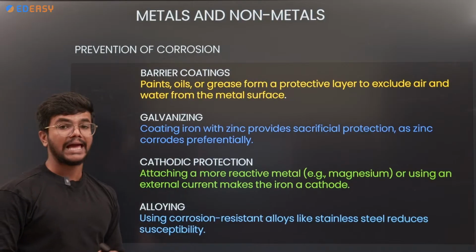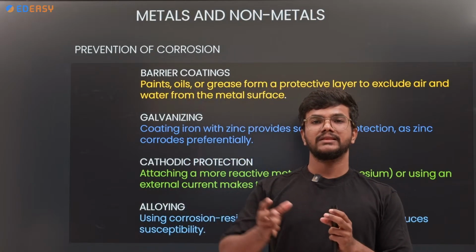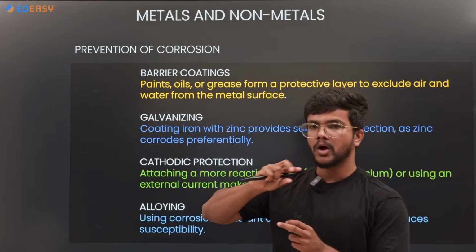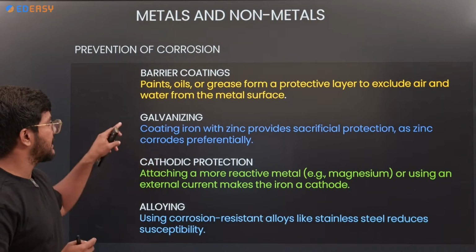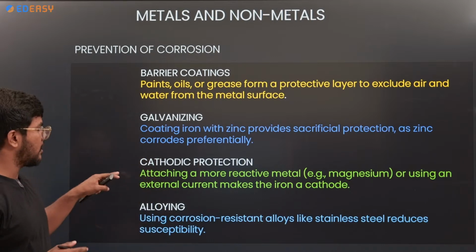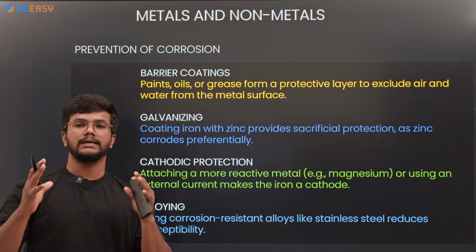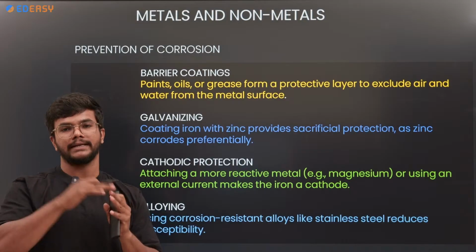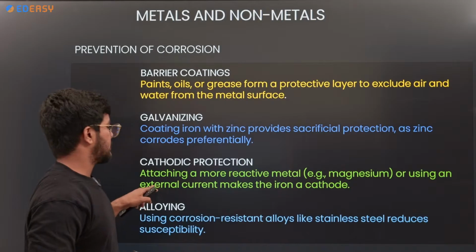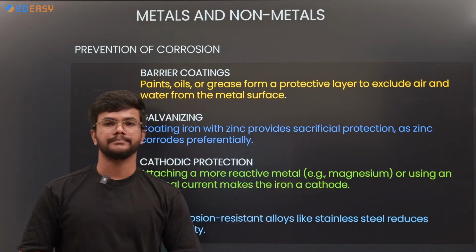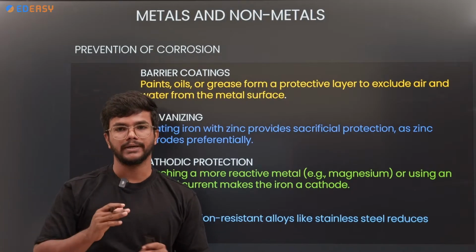Or galvanization. Galvanization is the method by which the metal is coated with zinc on the surface. So coating of zinc on the metal surface is called galvanization. Next is cathodic protection. What is cathodic protection? This is also called electroplating. Attaching a more reactive metal or using an external current makes the iron a cathode. It is also called electroplating.